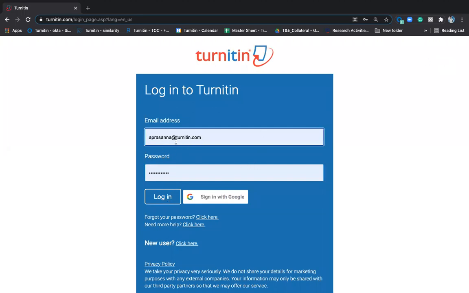So I'm logging in with my mail ID and password here. The moment I log in, it will really help me to understand this. I have a master account which has access to administrator, instructor, and student, all three. Okay, so this is my homepage.